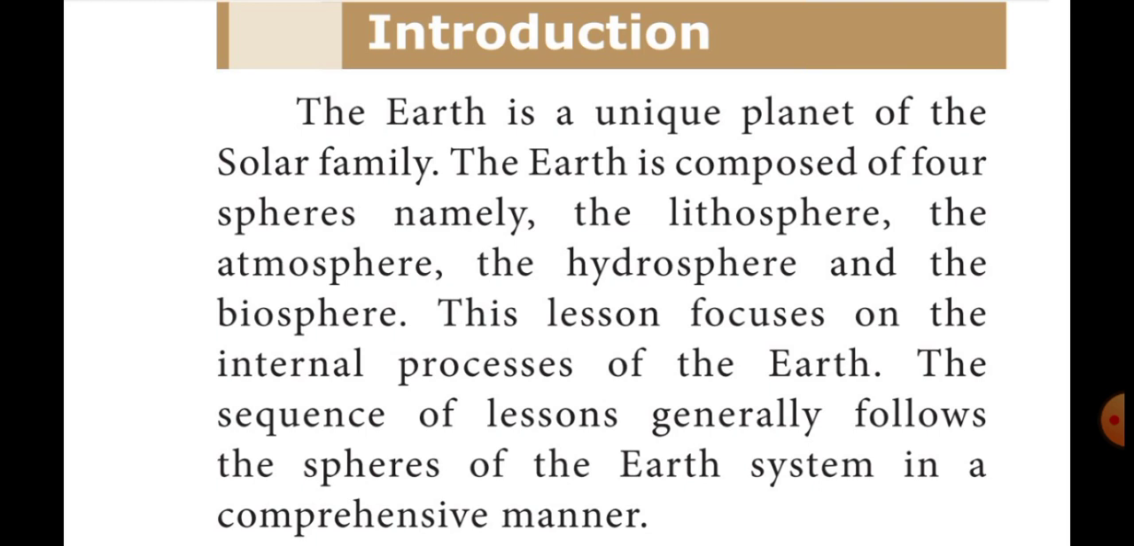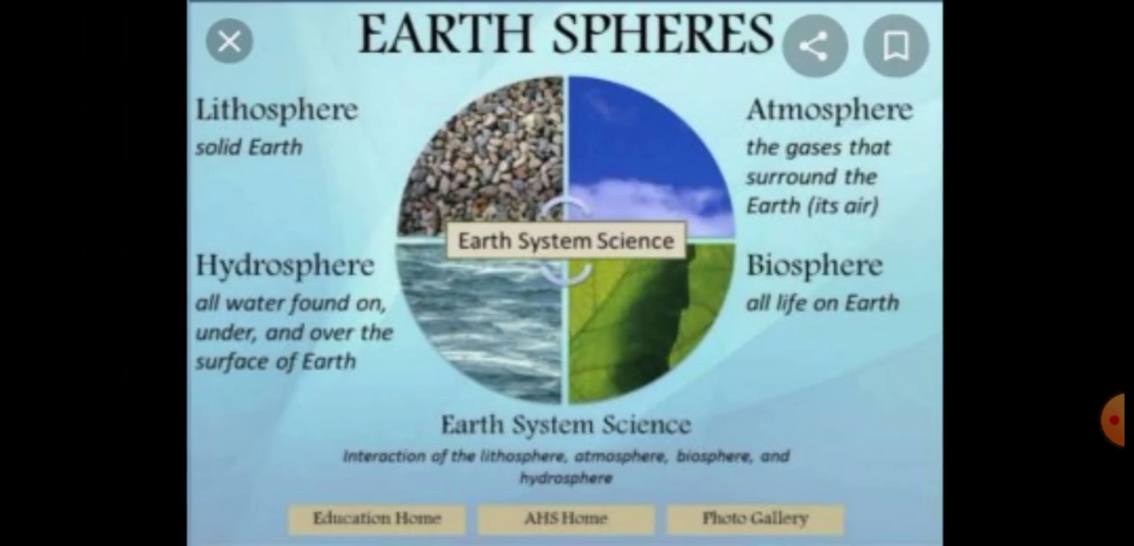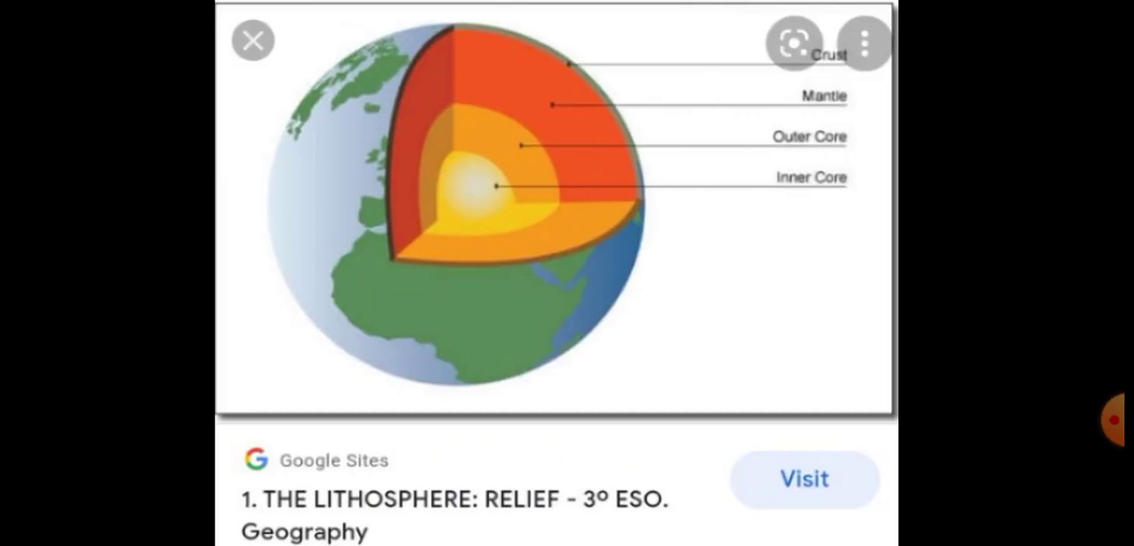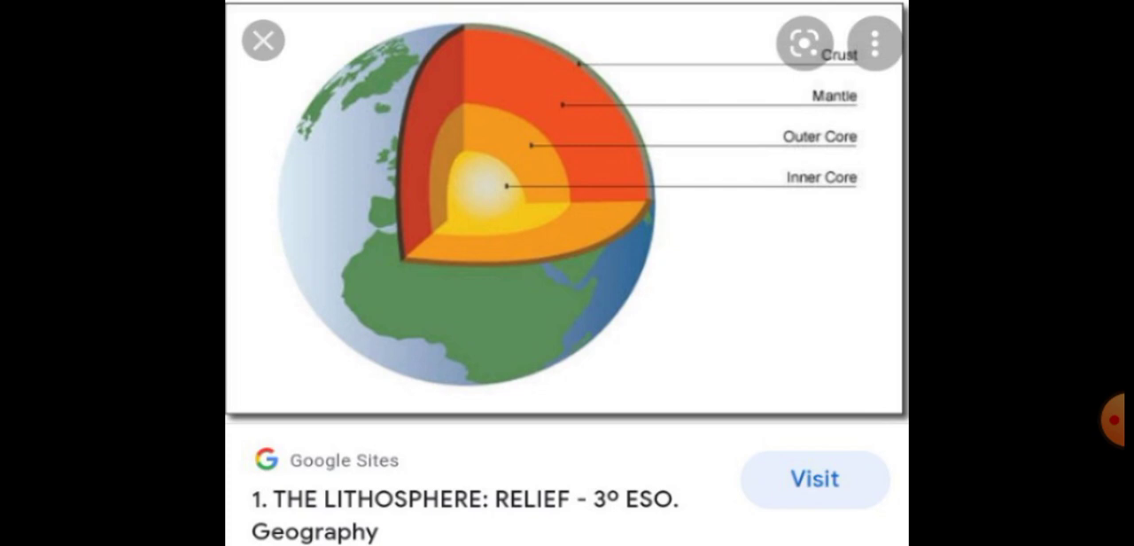Now just you see this picture. This is the image of the four spheres of the earth. This picture mentions the four spheres, that is lithosphere, atmosphere, hydrosphere and biosphere. Now I will explain each sphere one by one. The first one is lithosphere. This is the image of lithosphere.